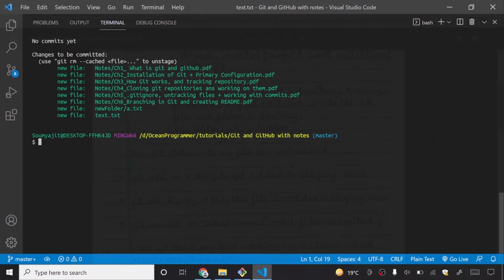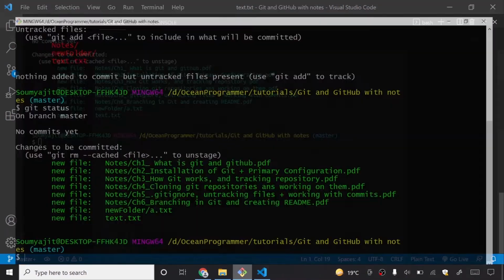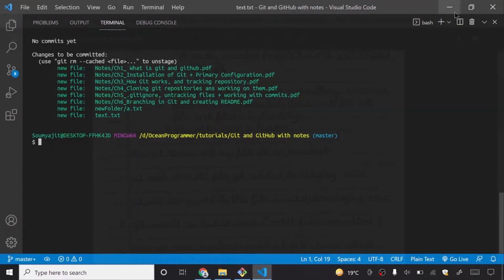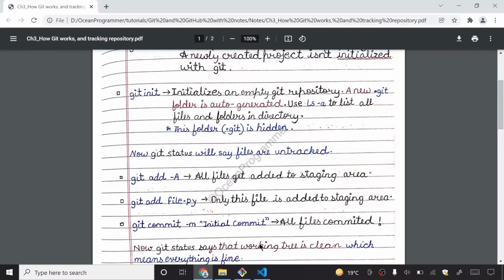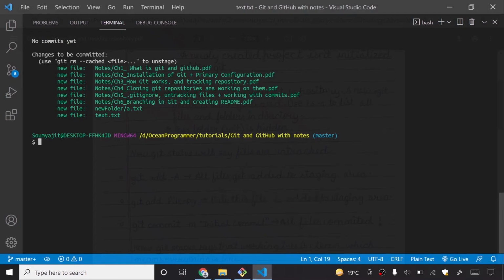VS Code's Git Bash terminal and this Git Bash terminal are just the same thing. So here I can commit like this. It means that I will create a snapshot. Commit is what? A snapshot. All these files are now added to the staging area.